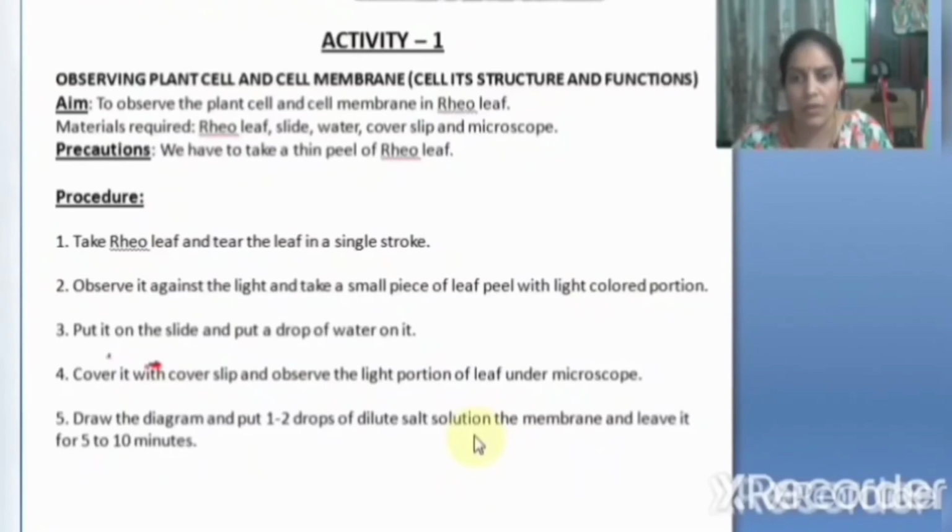After observation, we should draw the diagram of the cell. Next, we should keep 1 to 2 drops of dilute salt solution on the membrane and leave it for 5 to 10 minutes. We keep the salt solution on the small piece of this rheo leaf. You have already learned about osmosis.